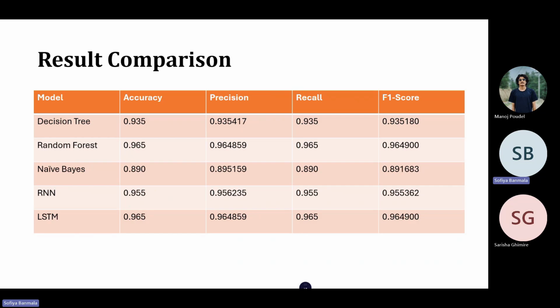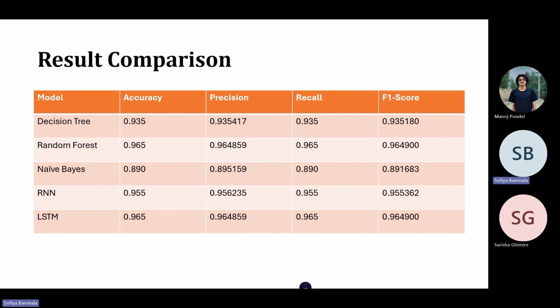The random forest model performed the best, achieving an accuracy of 96.5% along with a precision, recall, and F1 score of 0.9649. As an ensemble model, random forest combines the results of multiple decision trees, which helps to reduce overfitting and improve overall accuracy. This strong performance makes it one of the best models in this project.